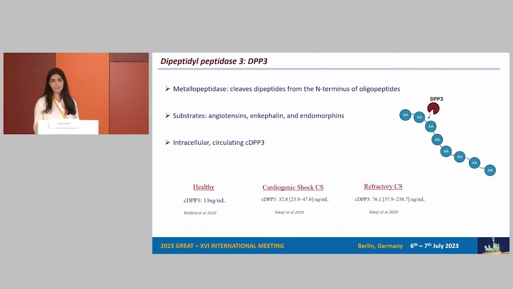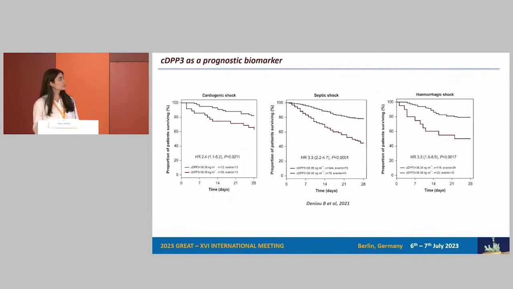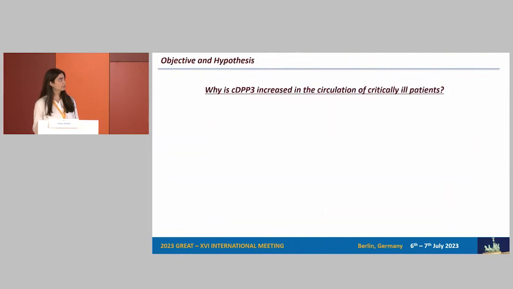critically ill patients. So this increased circulating DPP3, or cDPP3, was associated with decreased survival in ICU patients with cardiogenic shock, septic shock, or hemorrhagic shock, which shows DPP3 as a biomarker with prognostic interest. So in our project, what we want is to go a step back and try to understand how circulating DPP3 is increased in the plasma of these patients.